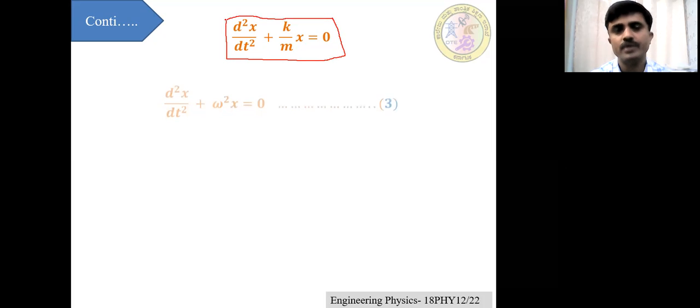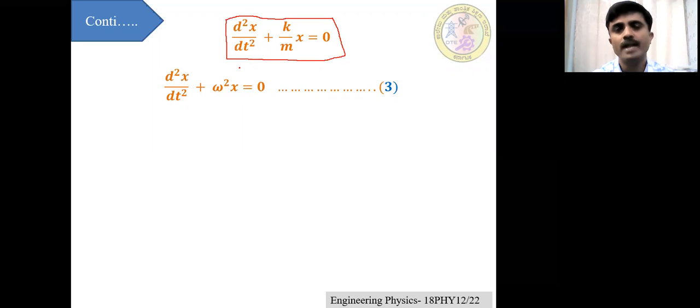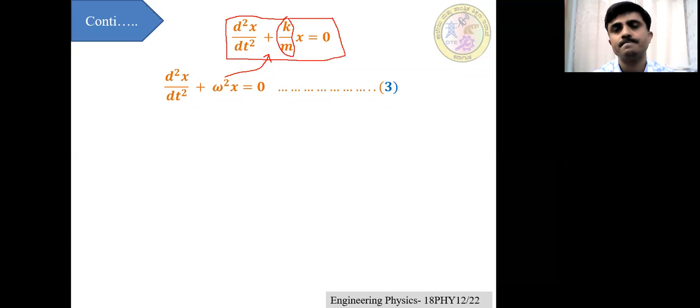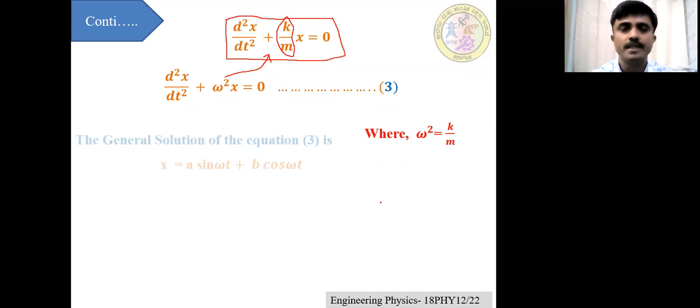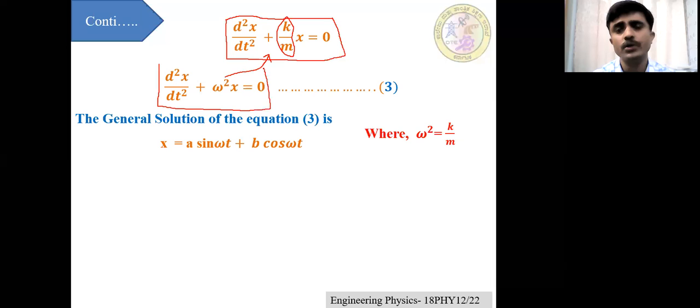Then, dear students, rewrite this equation as d square x by dt square plus omega square x is equal to 0, where we take omega square is equal to k by m. So this is the equation of a particle executing simple harmonic motion in differential form.